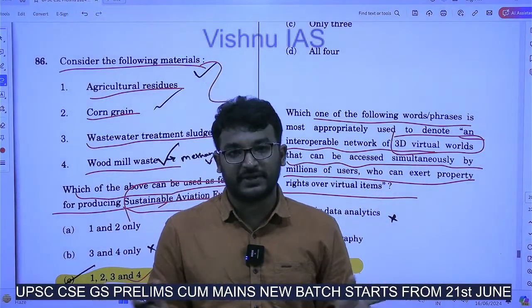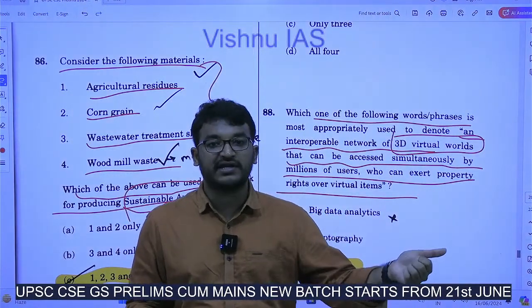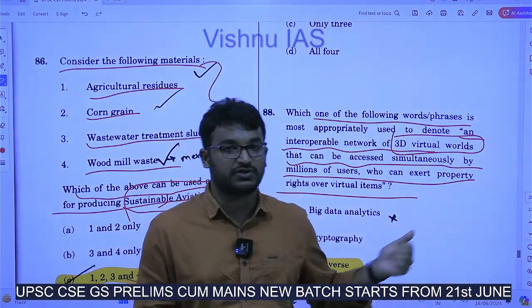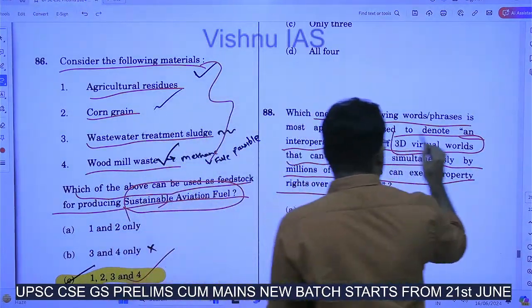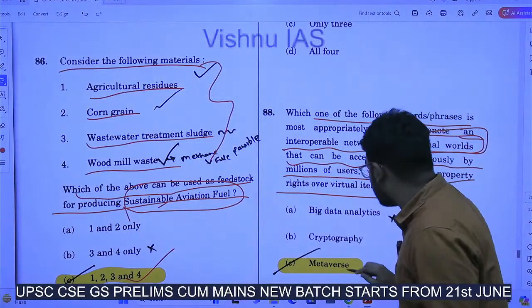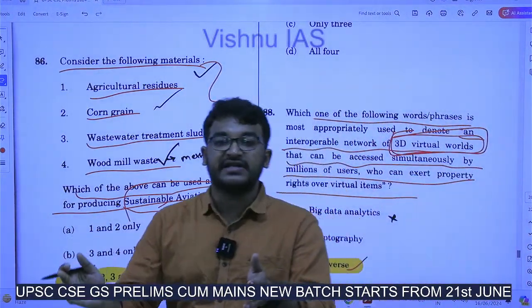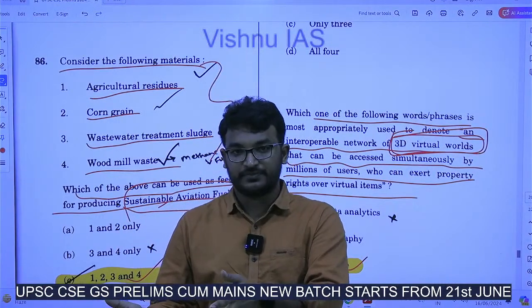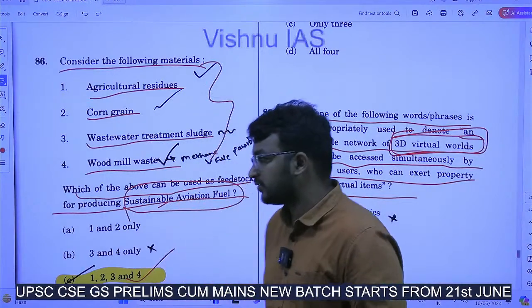He ran a campaign regarding this Metaverse. Even in our Hyderabad, KTR, the former IT Minister of Telangana, had also used this Metaverse, right? In this Metaverse, we will be creating a 3D virtual world. We can attend meetings even if we are not available in that place. So a 3D virtual world will be created in this Metaverse.